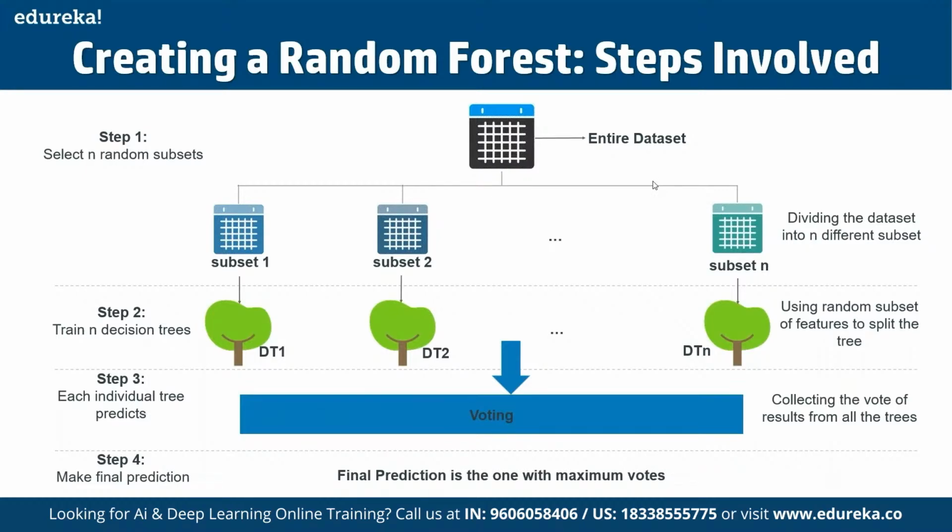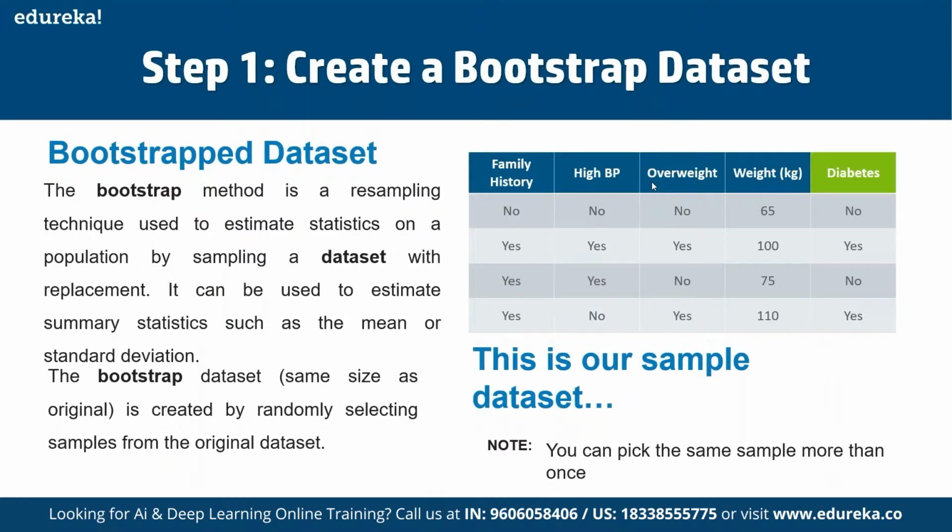First of all, we have to create the bootstrap data set, which is basically a resampling technique, as we discussed, to estimate the population by sampling a data set with replacement. That can be used to estimate summary statistics such as the mean or standard deviation.